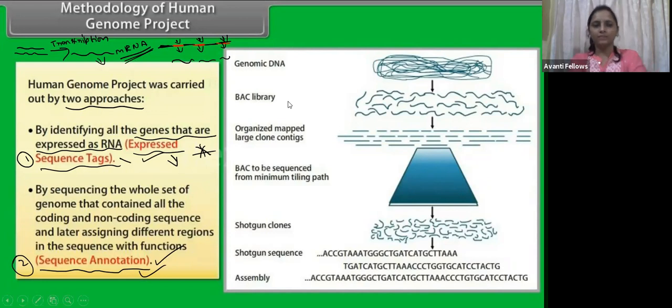Now let us see how the Human Genome Project did the sequencing. What are the steps involved in this? We know that to know the sequence of any DNA, we must isolate the DNA, right? The first step is isolating the DNA.